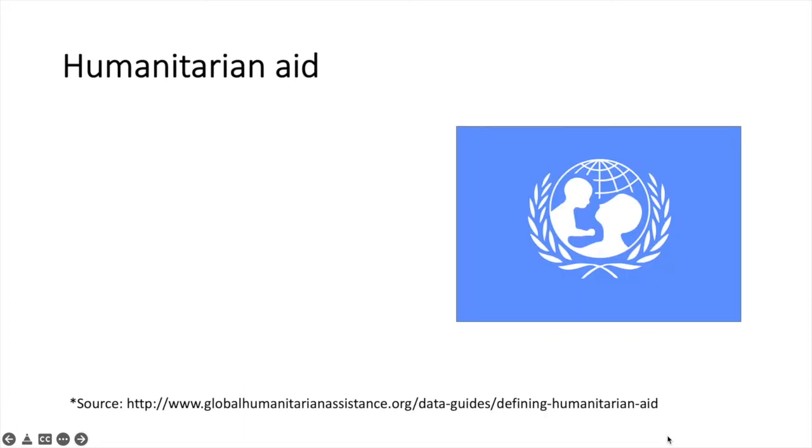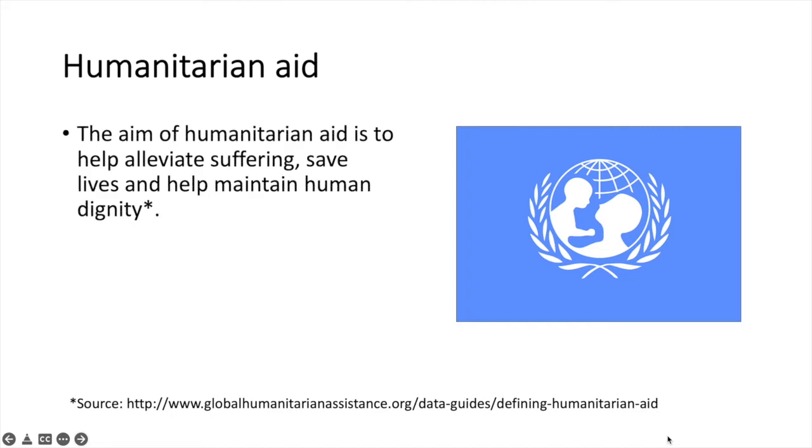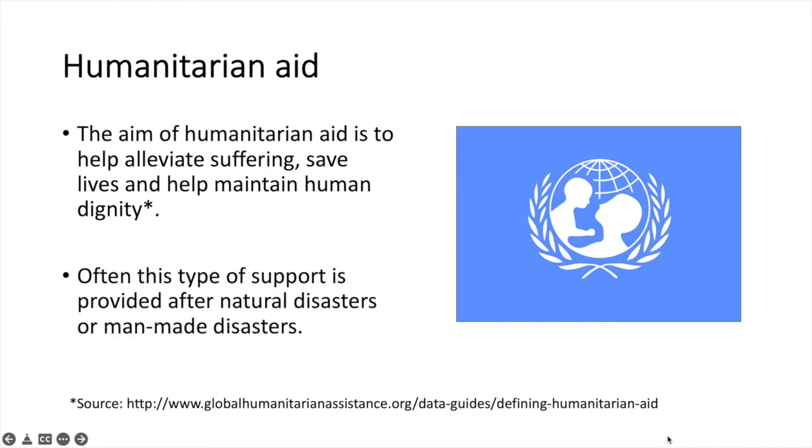Next is humanitarian aid. The aim of humanitarian aid is to help alleviate suffering, save lives, and help maintain human dignity. Often this type of support is provided after natural disasters or man-made disasters. Whenever you hear of a major earthquake affecting a country, the international community is often quick to respond with medical supplies, money, and other forms of assistance to provide short-term relief. This would fall under the category of humanitarian aid.